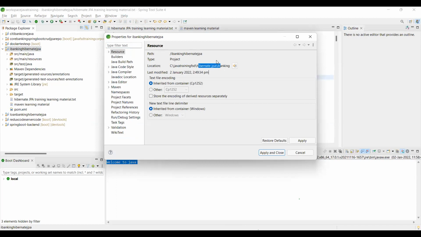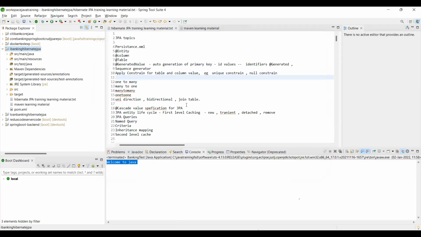In that iBanking folder, my project got created. All can see where your project is. Okay, cancel.